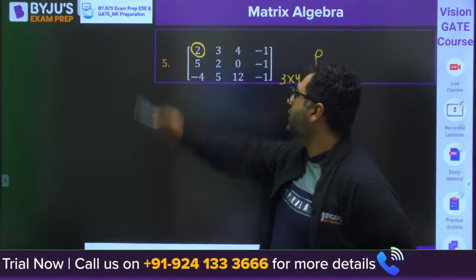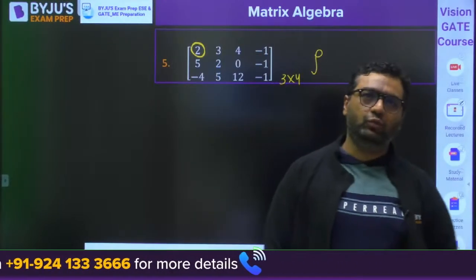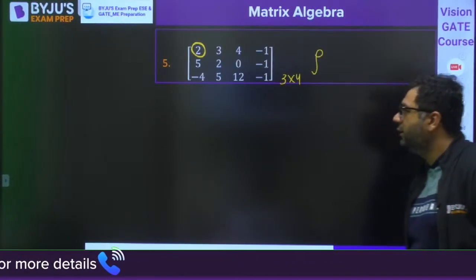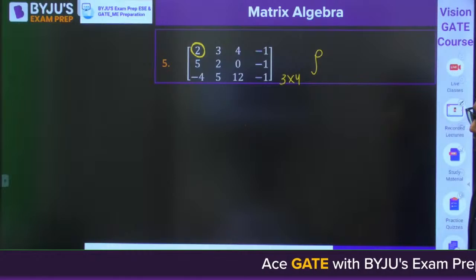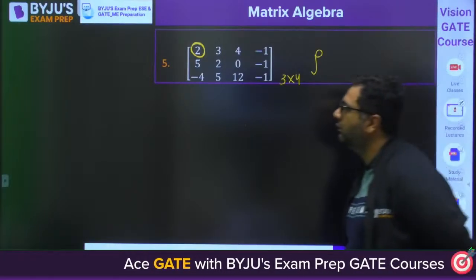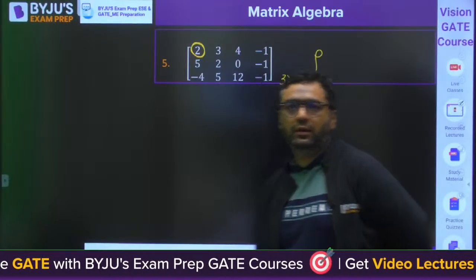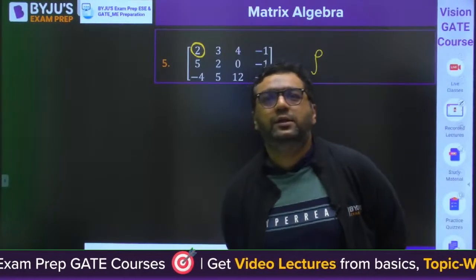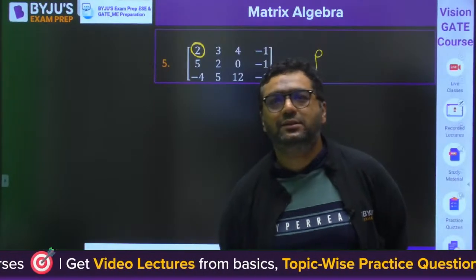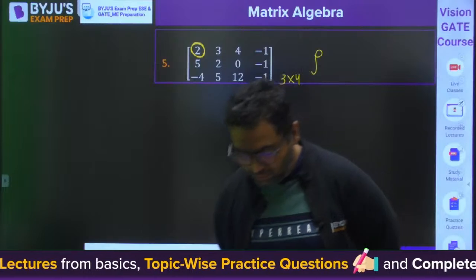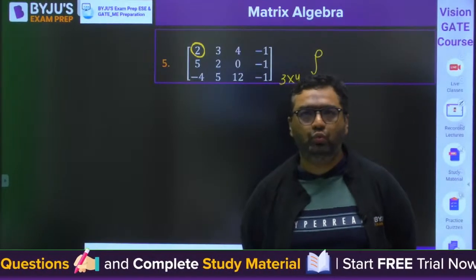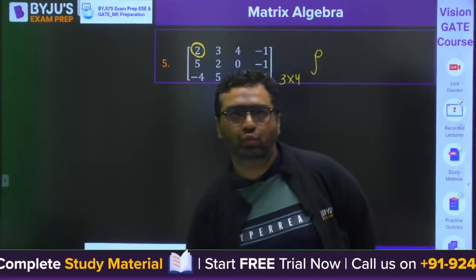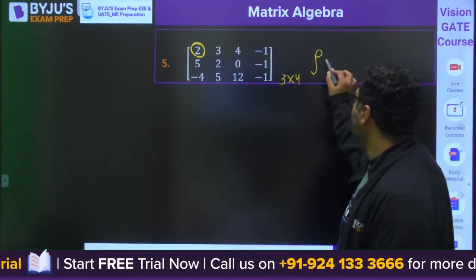If this will be 1, things would be very easy for you. Very good. Prakash, some are saying the rank is 2, some are saying the rank is 3. The answer is rank is 2.